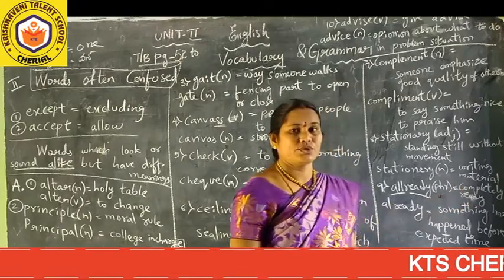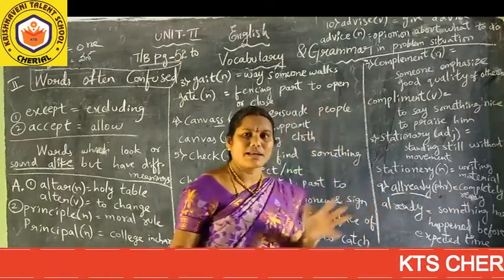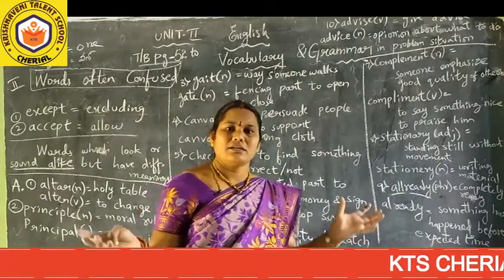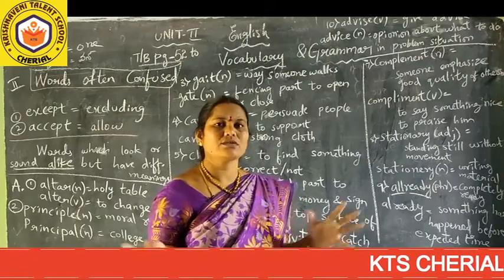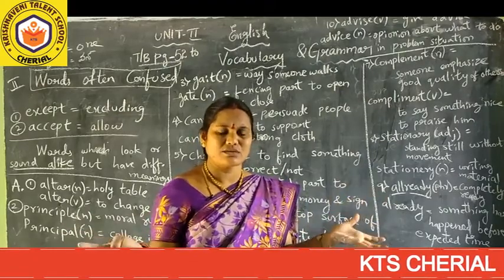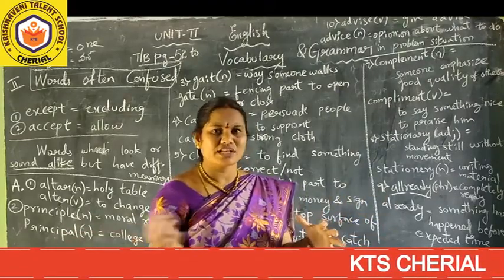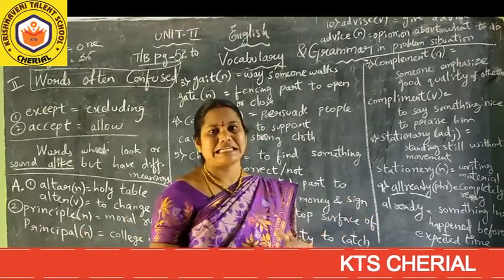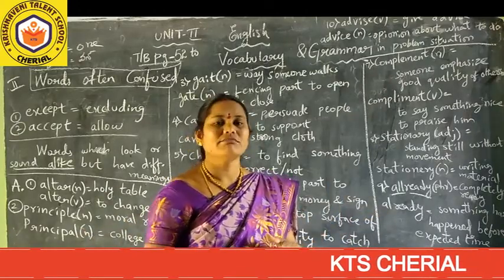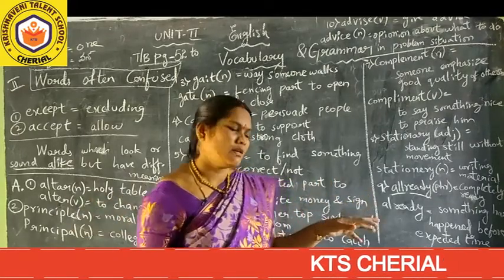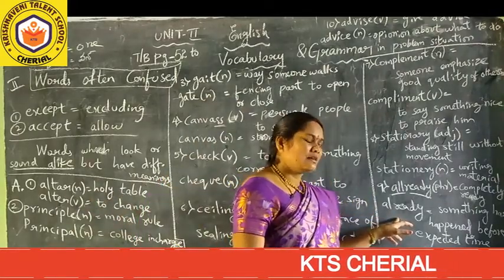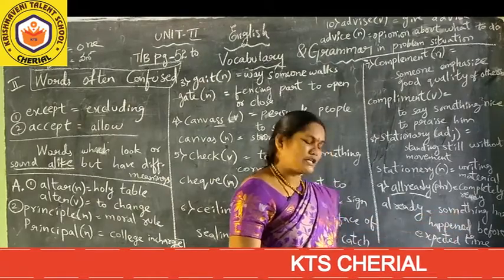Completely ready. So when you are organizing a birthday party and you invite all the guests, it may be late for half an hour. So when the guests are very busy in their talking, you will announce that everything is ready, or all ready. You can participate in the birthday party celebrations. So in that way, already is nothing but completely ready. This one, already, is nothing but something has happened before the expected time.